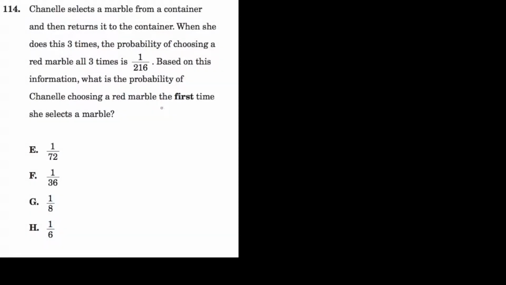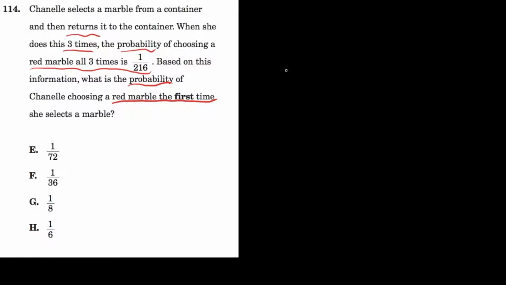Chanel selects a marble from a container and then returns it to the container. When she does this 3 times, the probability of choosing a red marble all 3 times is 1 in 216. Based on this information, what is the probability of Chanel choosing a red marble the first time she selects a marble?